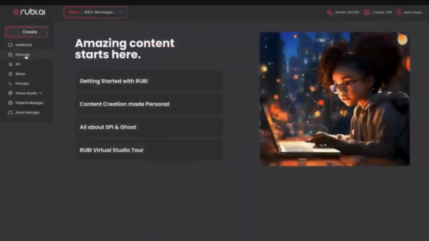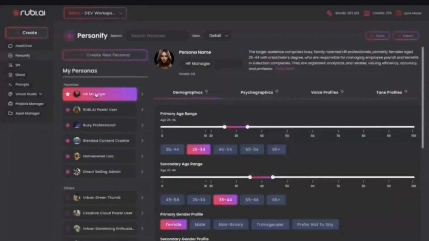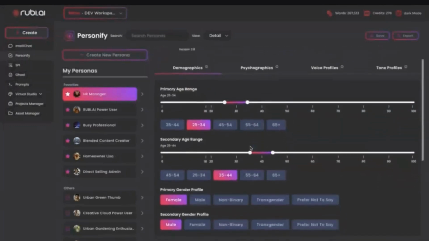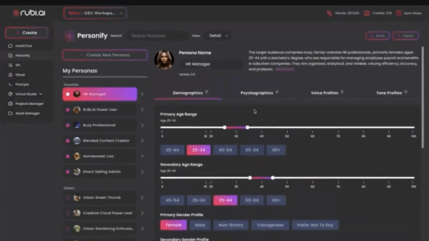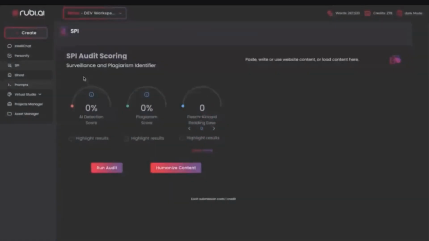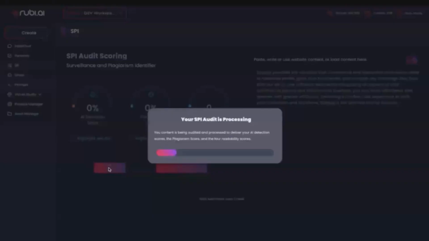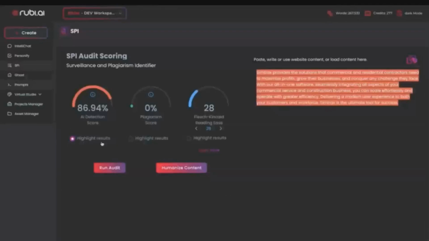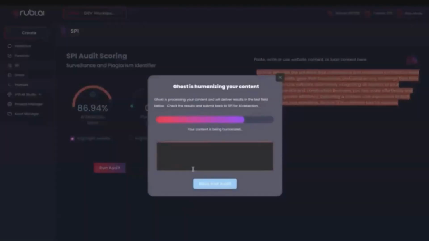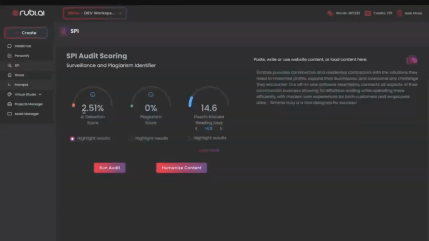Next, there's Personify for creating detailed personas and target audiences. This assures your time creating content is worthwhile, creating engagement and conversions. Worried about originality? Well, Spy detects plagiarism and AI-generated content. Now, you may also wish for your content to avoid AI detection, and that is where it goes to humanize your content, hiding it from those AI detection softwares.